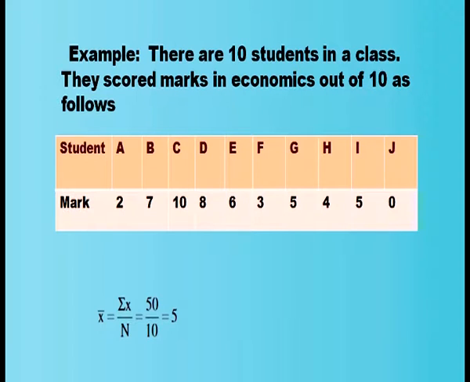So the average we got is 5. So on an average, that means on an average every student of this class obtained 5 marks. This is one method of finding out the arithmetic mean.